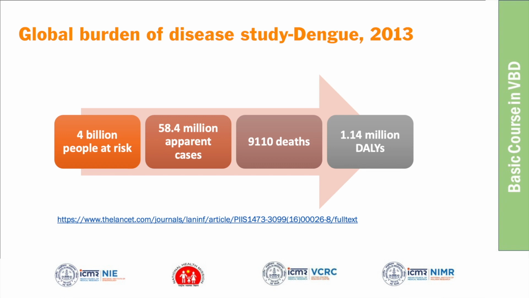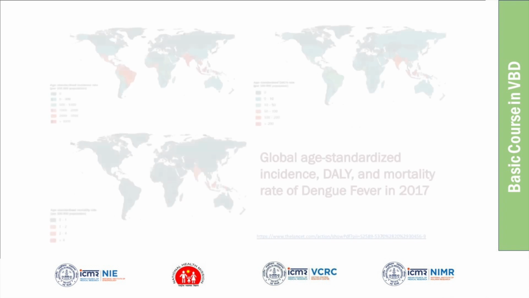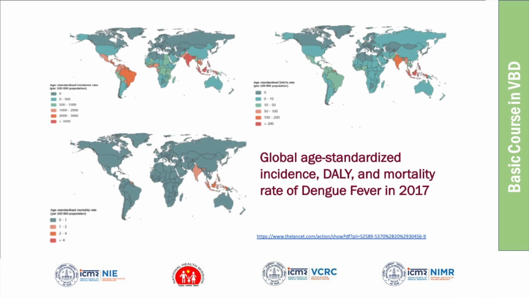It accounts for both life lost as well as the suffering. So 1.14 million DALYs were lost. So from this slide, the key message is that around 58 million people develop symptomatic infection every year. Around 10,000 people are dying every year at the global level. This is the key message from here.